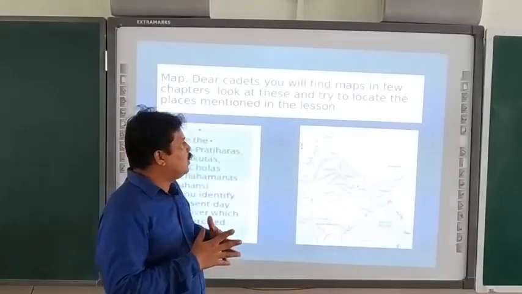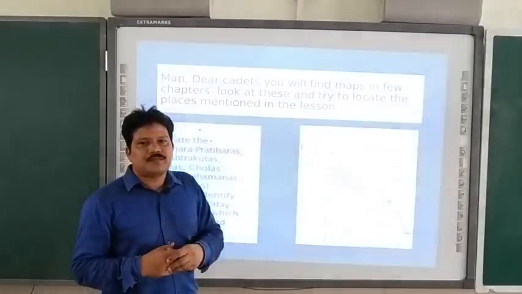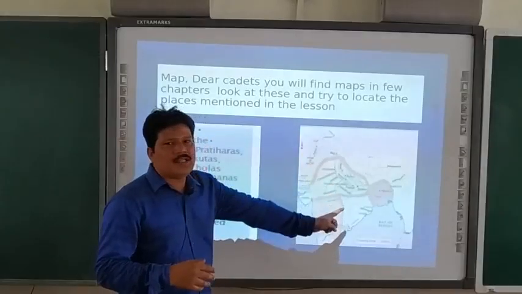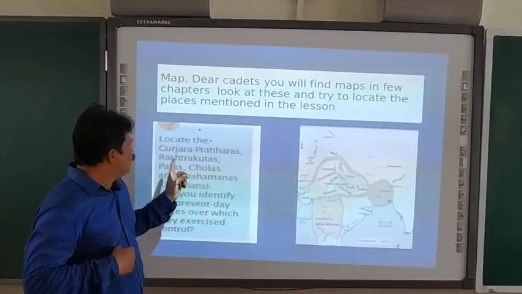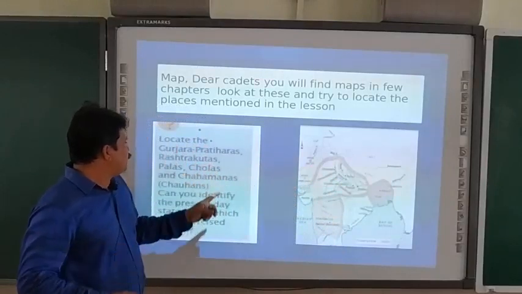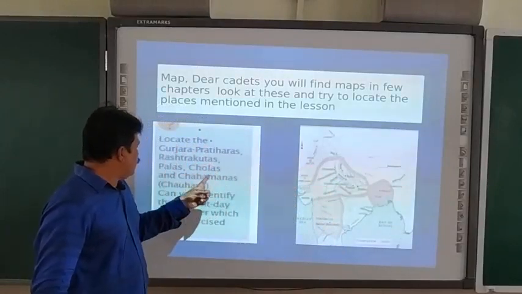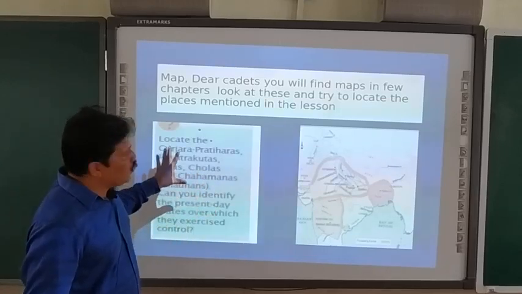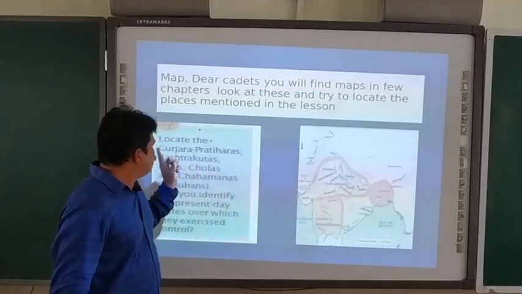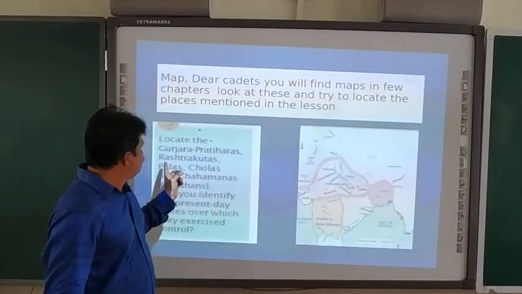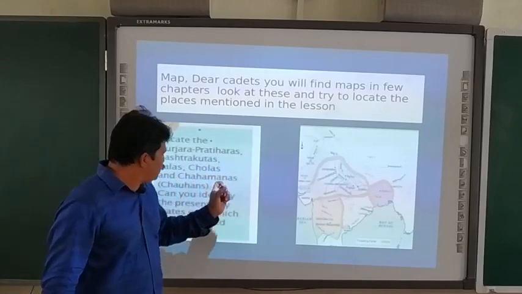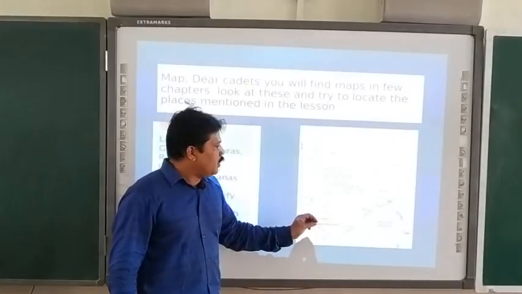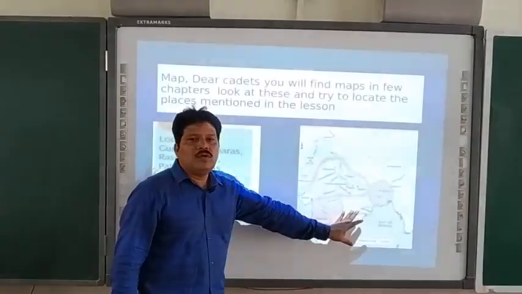That's the reason why in each chapter you can find these kinds of activities and you have to read that activity. For example, I am reading here, locate Gurjara Pratiharas, Rashtrakuta, Pala, Chola and Chauhans, that is Chahamanas. Now these are dynasties, that is Gurjara Pratihara is a dynasty, Chahamana is a dynasty, Rashtrakuta is a dynasty. Now what is the activity given here? The activity given is that in this map you have to locate it.